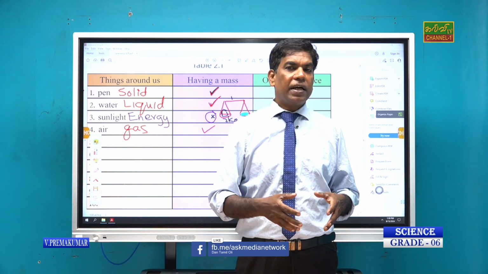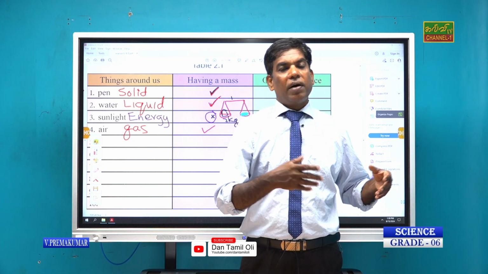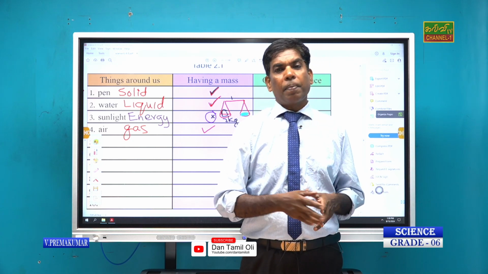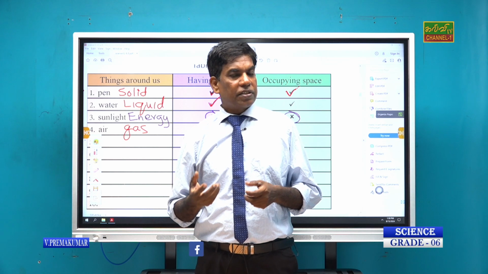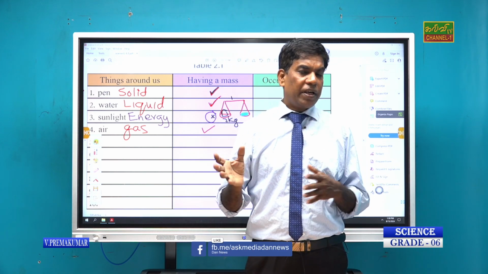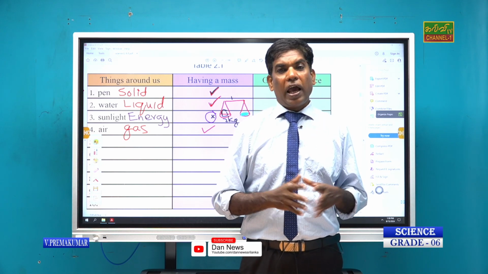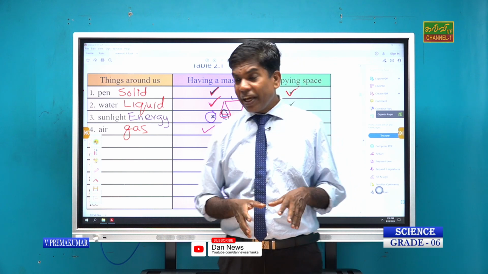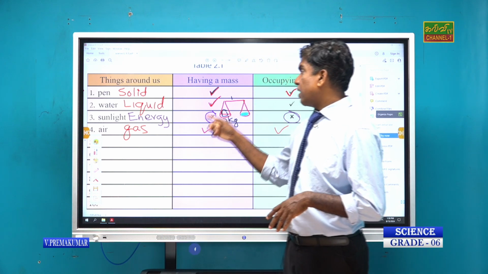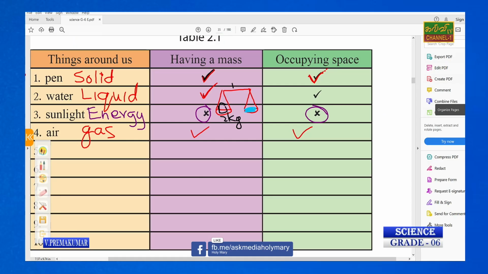When we buy it initially, it is heavier. After using it, the empty cylinder is not as heavy. So that means it doesn't have as much mass. That time we can reach the conclusion that gas also has mass. Anyway, air contains mass, right, and occupies space.